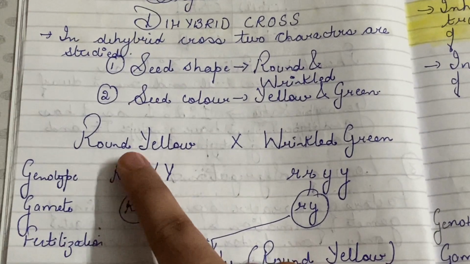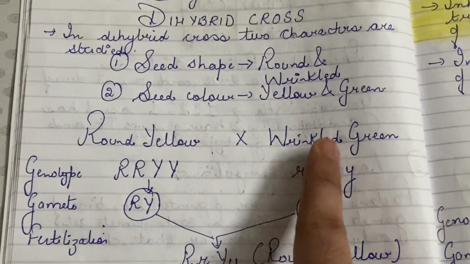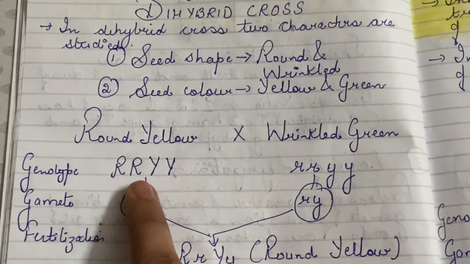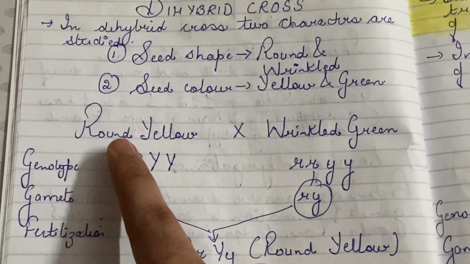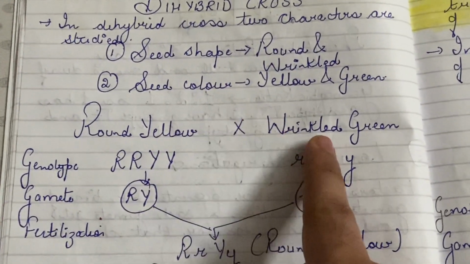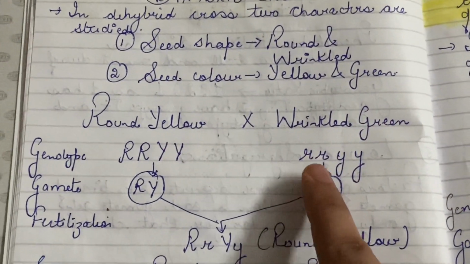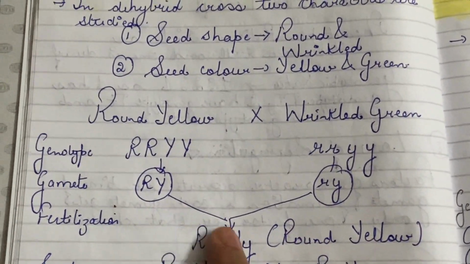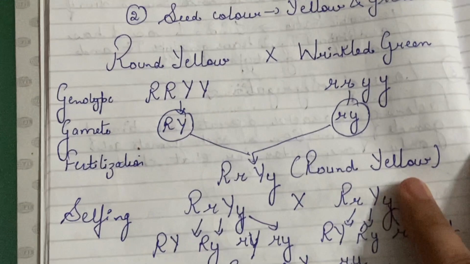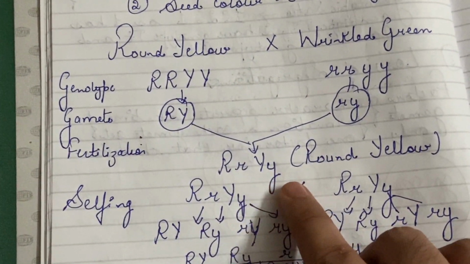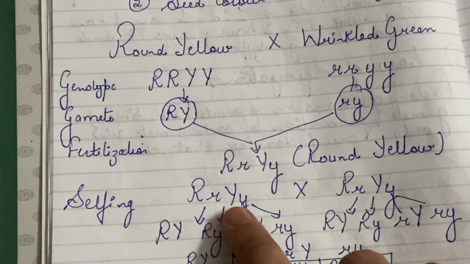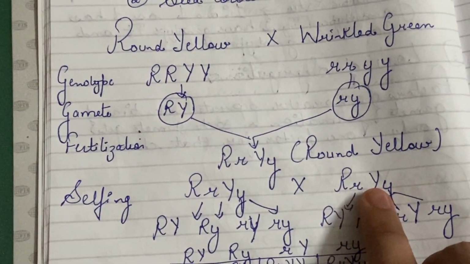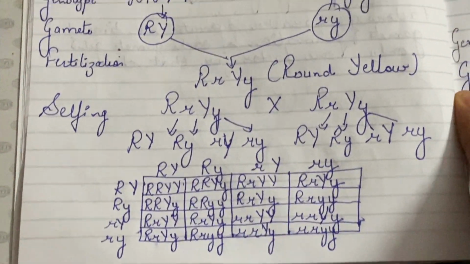So when we cross round yellow seed with wrinkled green seed, the genotype of round and yellow would be capital R, capital R, capital Y, capital Y, because round and yellow are dominant over wrinkled and green. So their genotype would be small r, small r, small y, small y. So the gametes, when they fertilize, will produce capital R, small r, capital Y, small y. Now on selfing, capital R small r, capital Y small y with capital R small r, capital Y small y, we will get the following results.